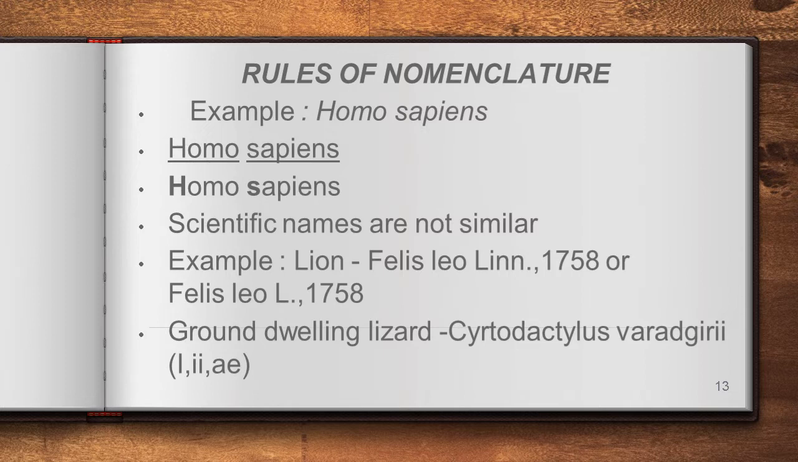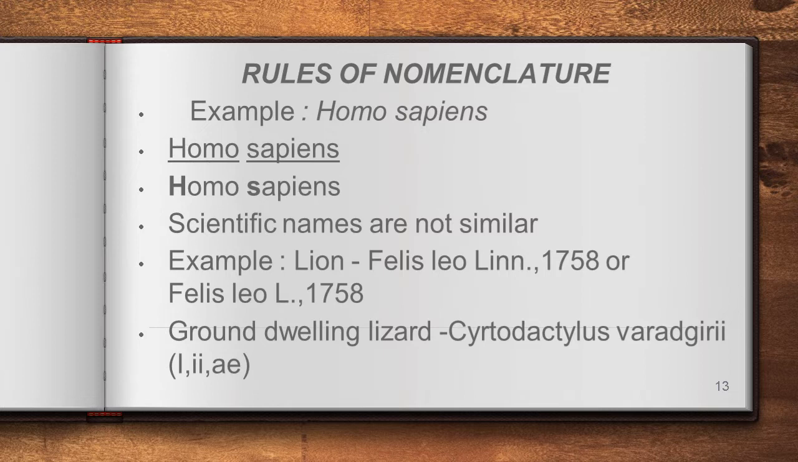Second rule: if it is handwritten, if we are writing this name with our own hand, the genus name and the species name should be underlined separately. I have given the example there. Homo we have to underline separately, sapiens we have to underline separately. Next one. As we said already, as per binomial nomenclature, the genus name and species name should be there. So it should be the genus name as well as the species name. Genus name must begin with a capital letter and the species name must begin with a small letter.